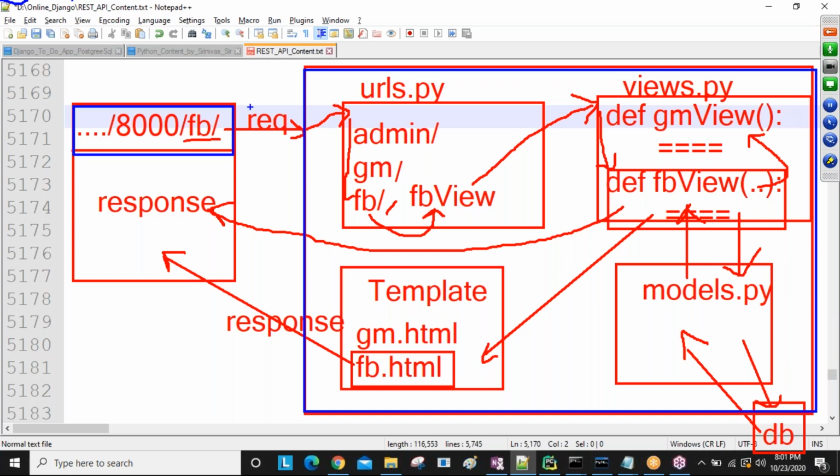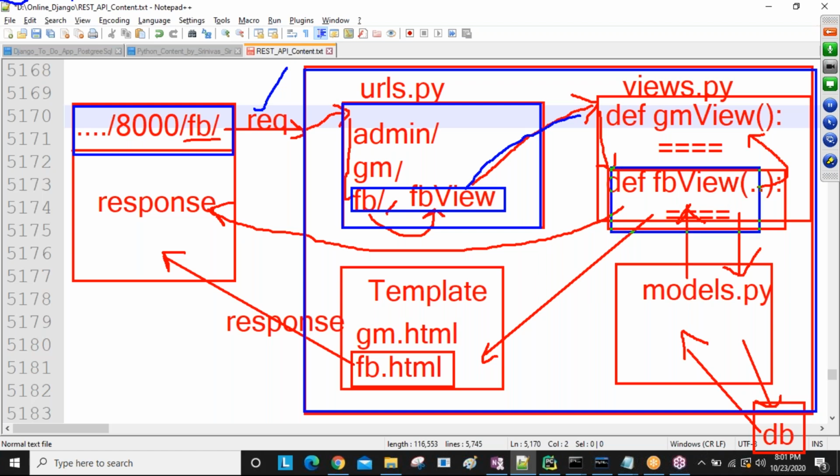From the browser, whenever we send the request, it first reaches where? Django urls.py. In this urls.py, if any URL is matching, then the corresponding view is going to be executed. Okay, so then the cursor goes to views.py. Inside views.py, if the required view is available or matching, then it is going to execute that view.